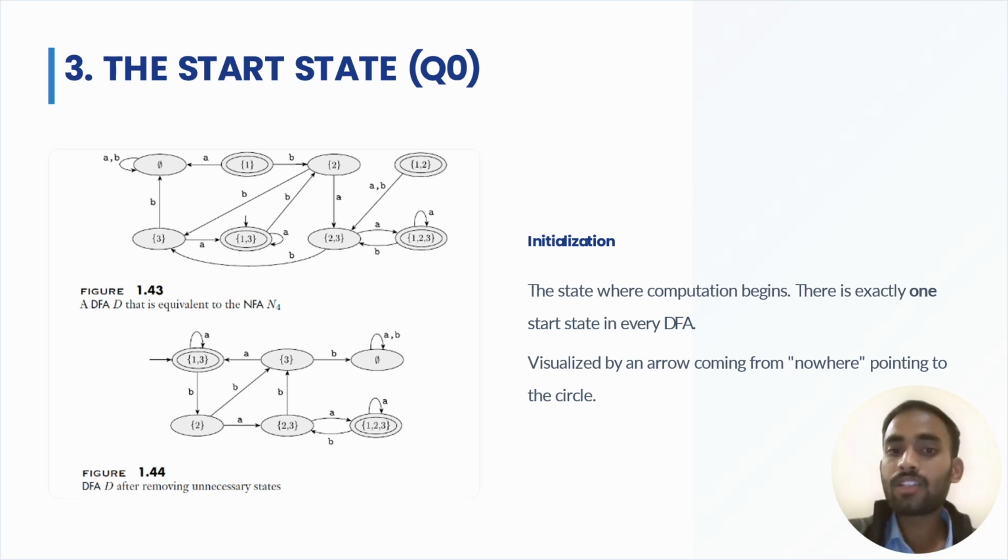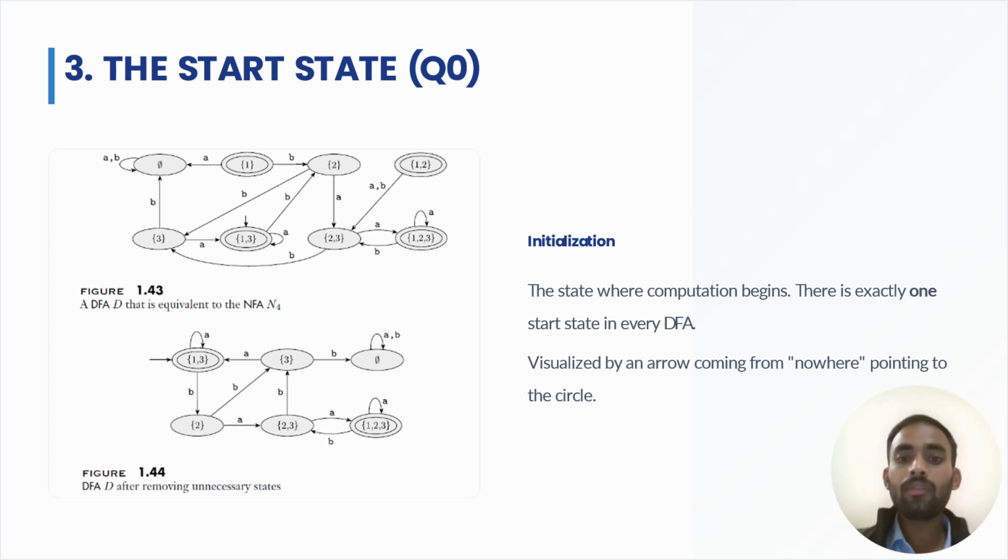There is exactly one start state in every DFA, which means in any definition of finite state automata there is always a single starting state. Without the start state there is no DFA. Okay, I think you are clear. It is visualized by an arrow coming from nowhere pointing to a circle.